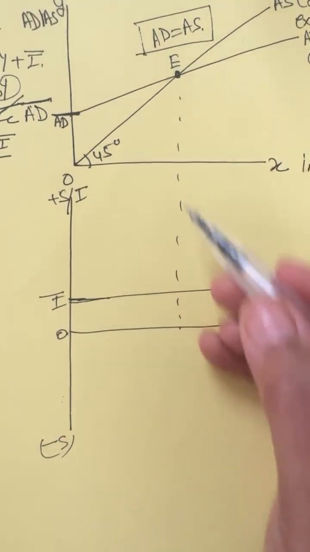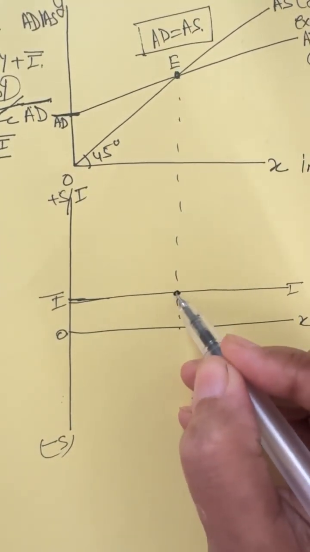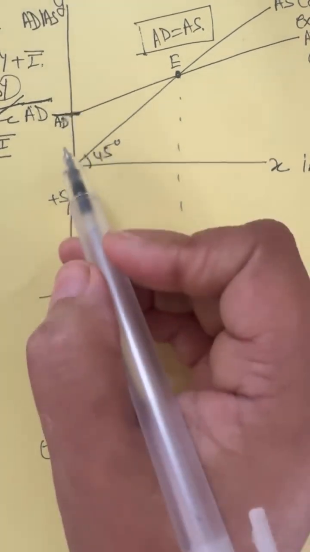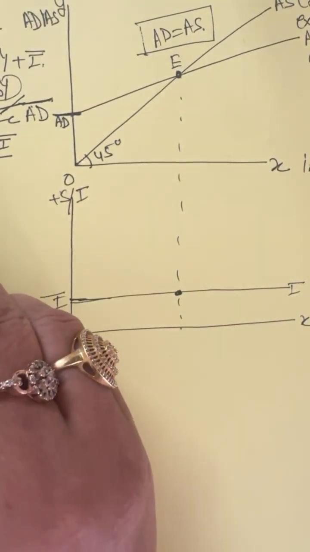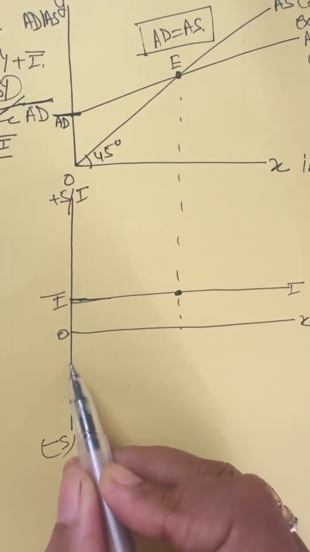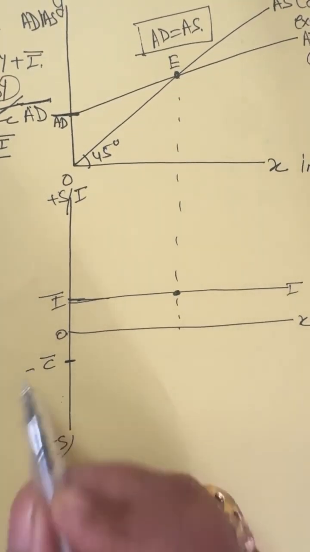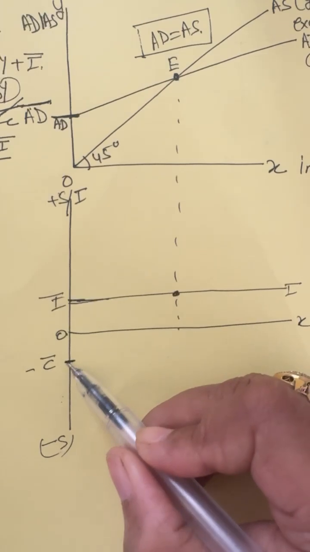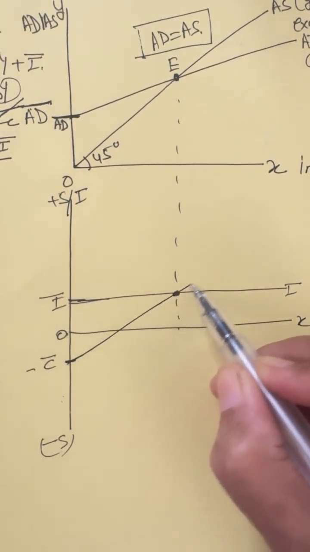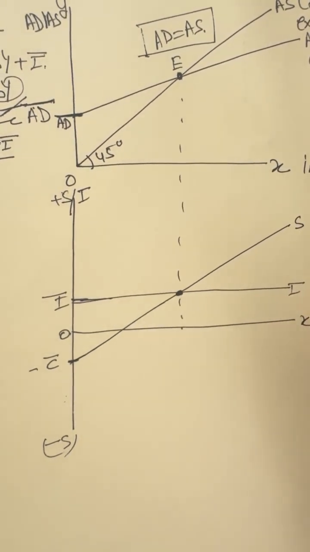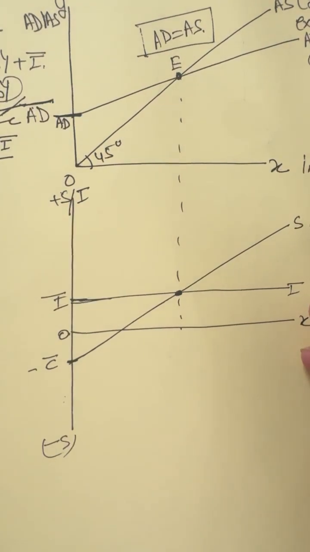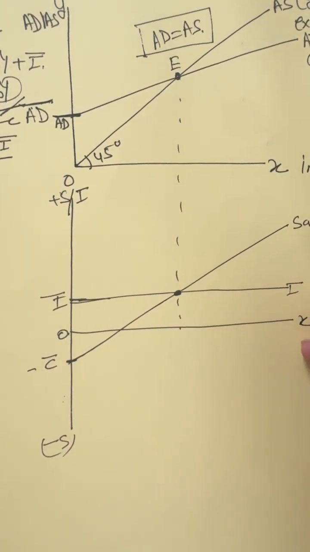Now, where the E point is, I drew the perpendicular, and I have to mark a point here, and this AD bar is the summation of I bar and C bar. So for the saving curve, we only need C bar. So suppose we take minus C bar. Now we have to join this point to this point, and we'll make it the saving curve S. Okay, this is my saving curve.